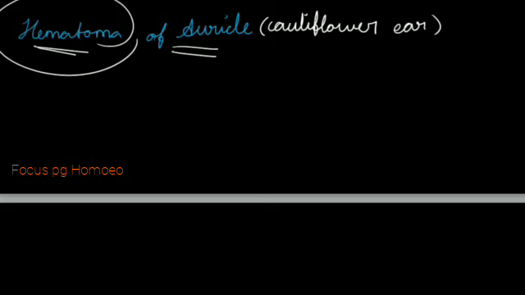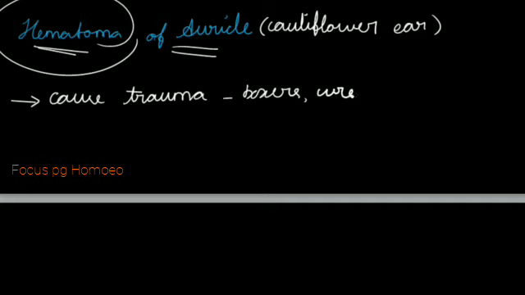There will be collection of blood between the auricular cartilage and the perichondrium of pinna, and the main causation is trauma. For example, in case of boxers, there will be repeated trauma in the ear that may lead to this hematoma of auricle. In case of wrestlers, similar event, then rugby players.